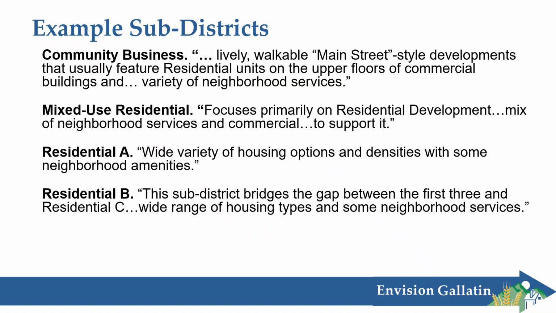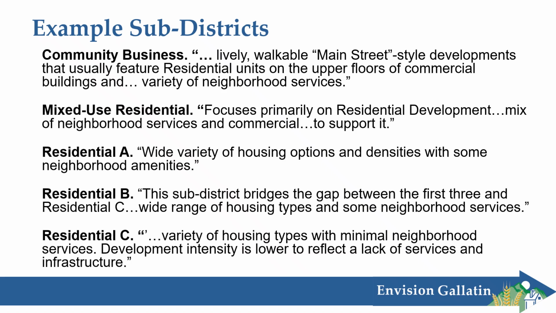Residential B bridges the gap between the first 3 subdistricts that I've gone over and residential C, which I'll talk about in a moment. A wide range of housing types are encouraged here, but again, lesser emphasis on commercial services than even the first 3. And then residential C is meant to be in areas where there's significant lack of infrastructure and services. So development density and intensity are set lower for residential C to reflect this.